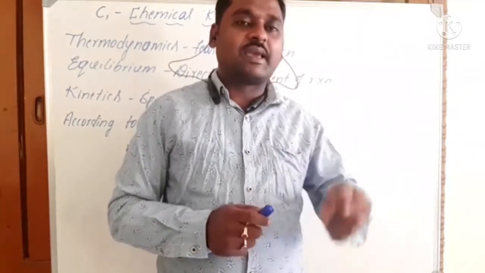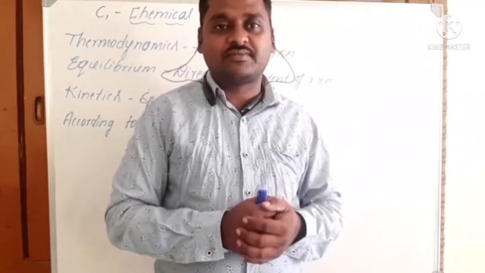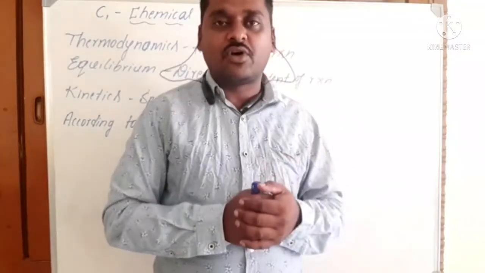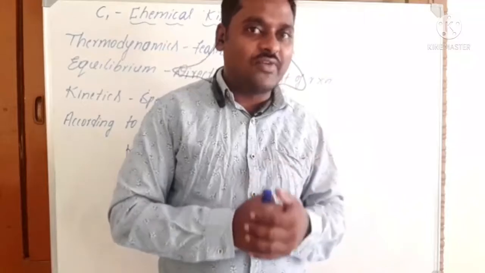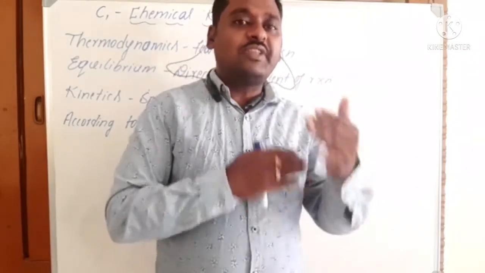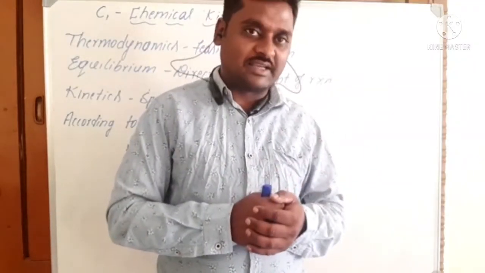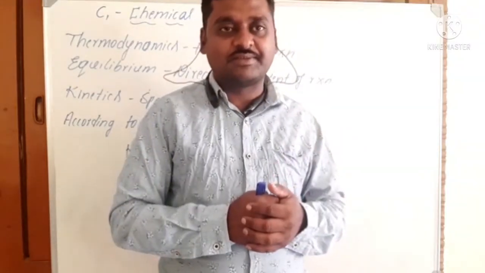That means chemical kinetics deals with the rate of the reaction, nothing but the speed or velocity of the reaction. Along with that, what factors affect the chemical reaction and in which way or which path it leads the reactions, nothing but simply the mechanism of the reactions.